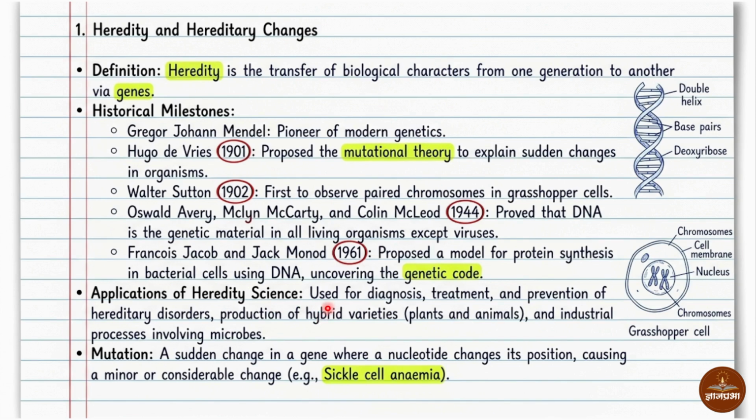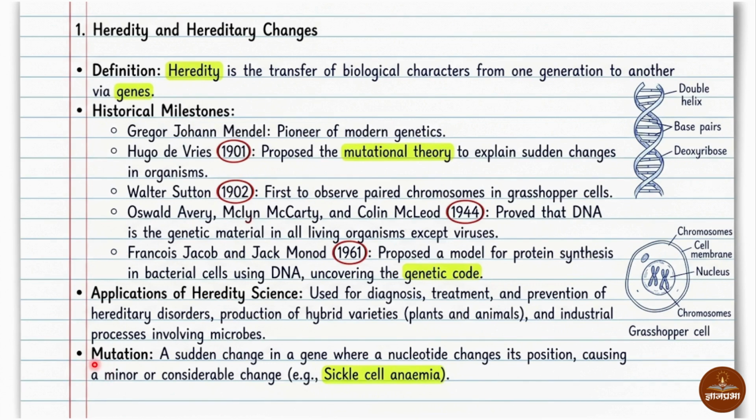There are several applications of hereditary science used for diagnosis, treatment and prevention of hereditary disorders, production of hybrid varieties of plants and animals, and industrial processes involving microbes. These are the applications of hereditary science.